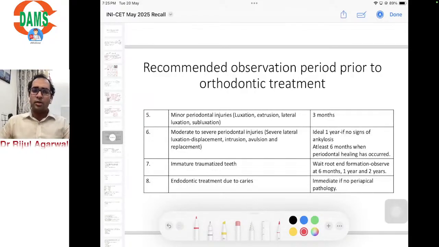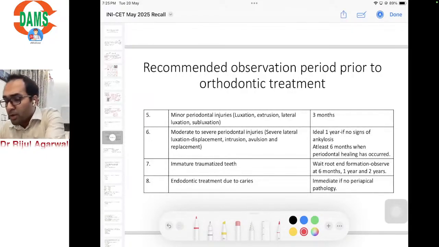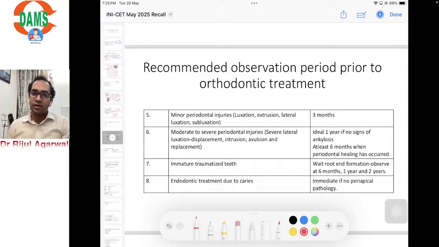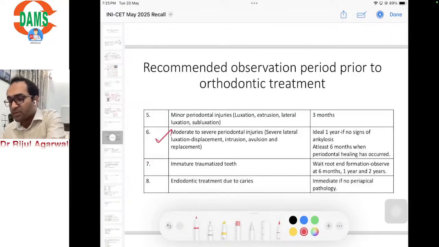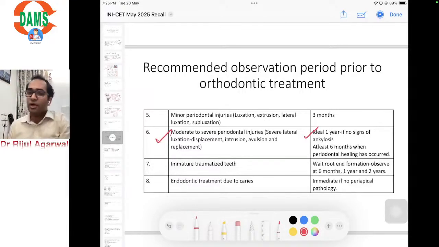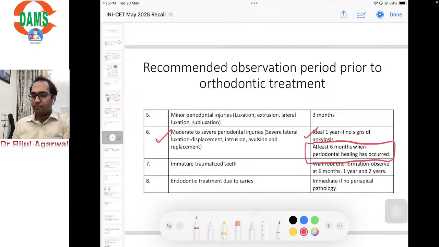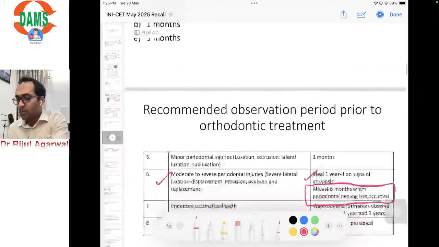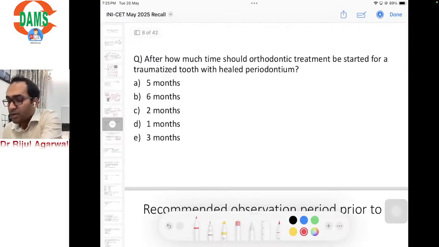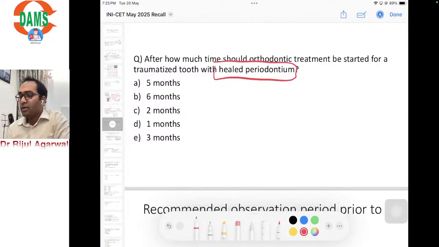part of that table. Okay, so it's written moderate to severe periodontal injuries, with severe meaning severe lateral luxation, displacement, intrusion, avulsion and replacement. Ideally it should be 1 year, or at least 6 months, when the periodontal healing has occurred. So here the question said with healed periodontium, so 6 months would have been the correct answer.